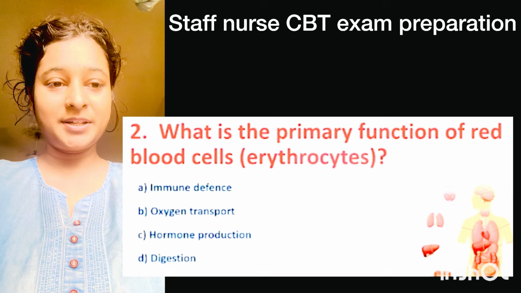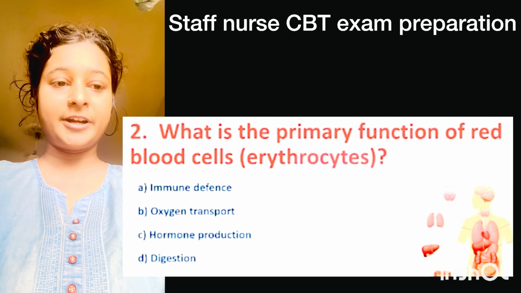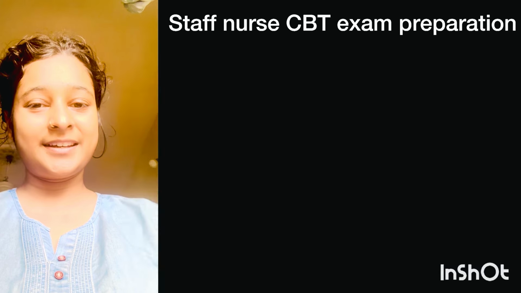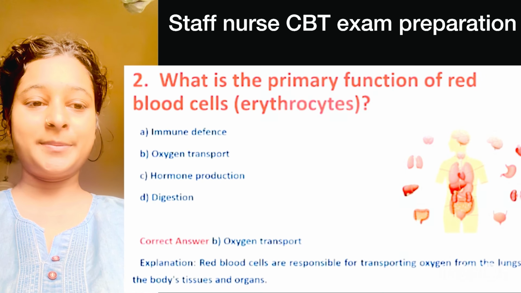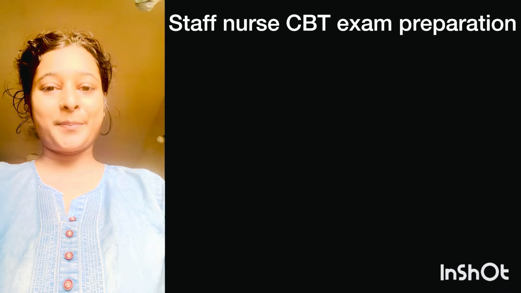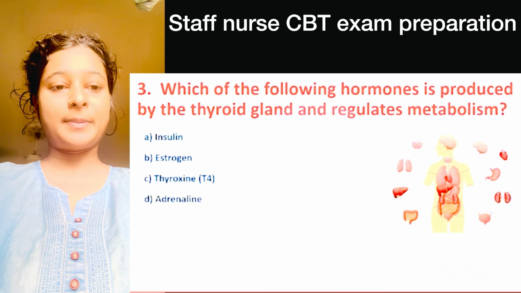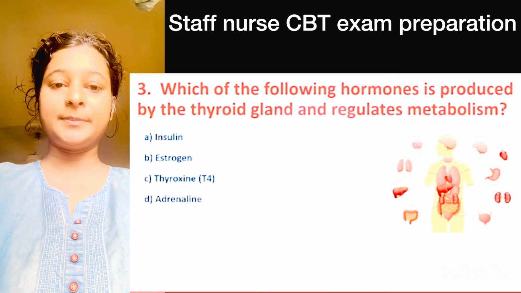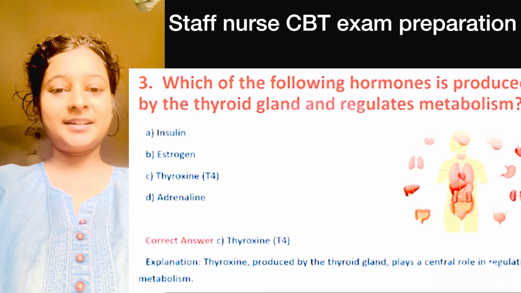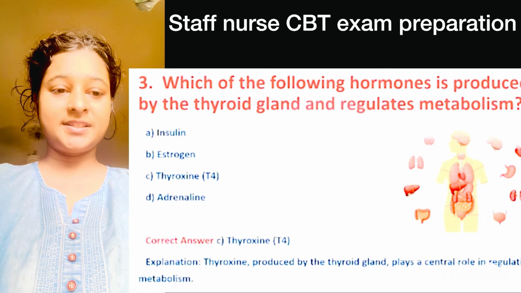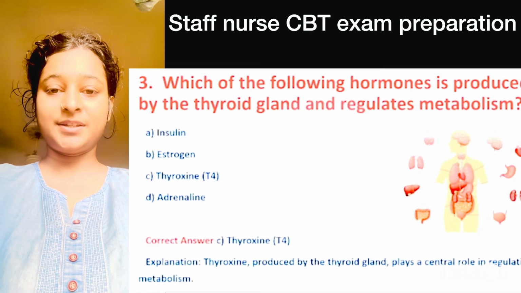Number 2 question. What is the primary function of red blood cell? Here right option is option B, oxygen transport. Number 3 question. Which of the following hormones is produced by the thyroid gland and regulate metabolism? Here right option is option C, thyroxine T4.